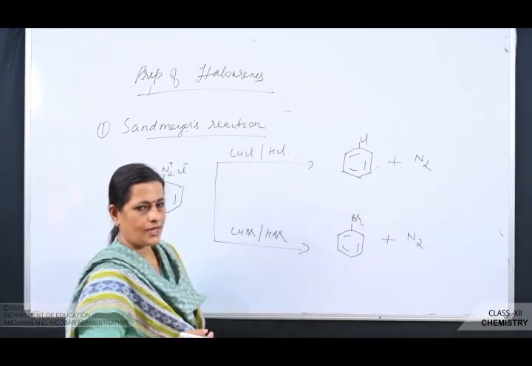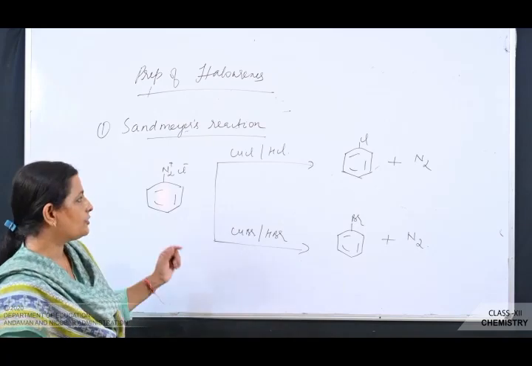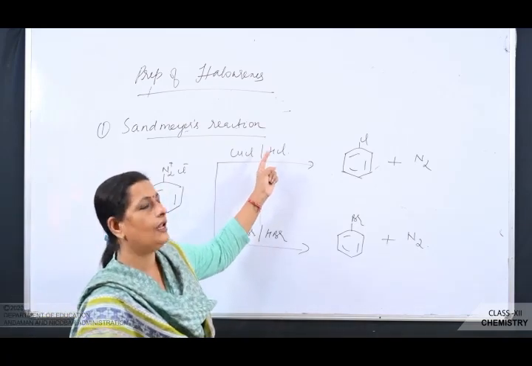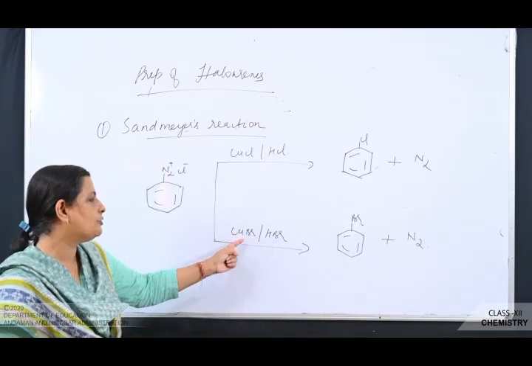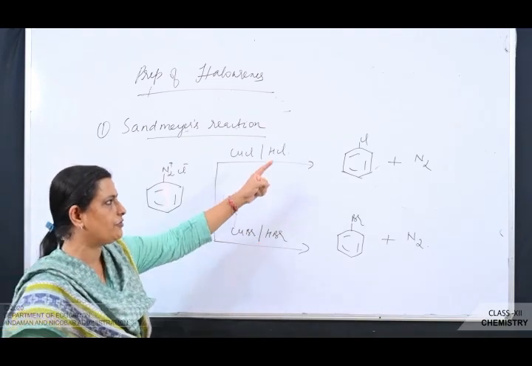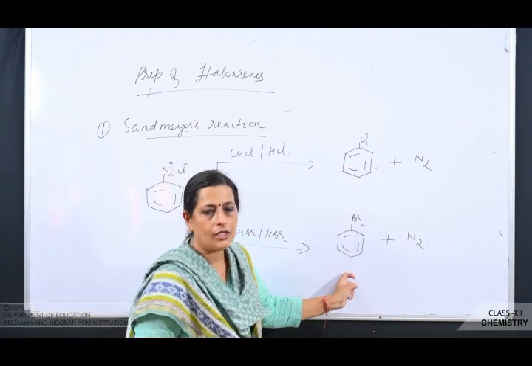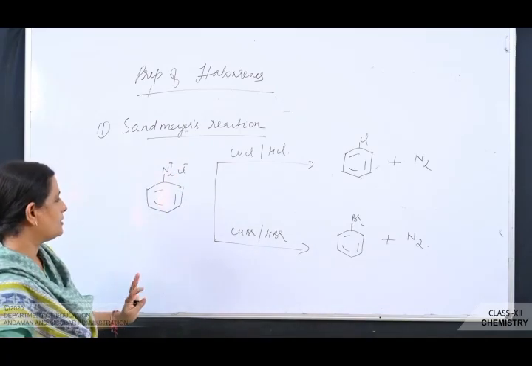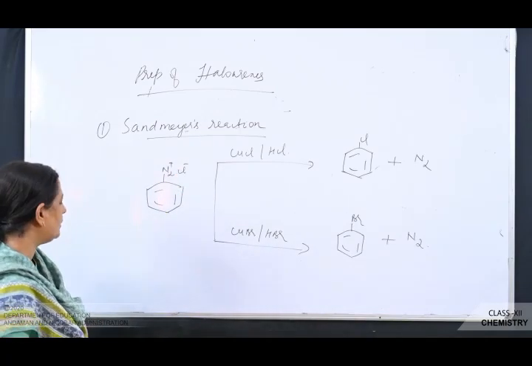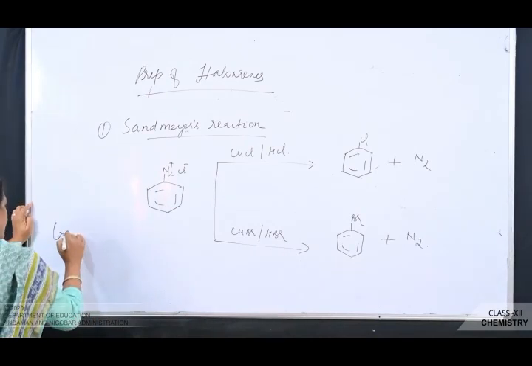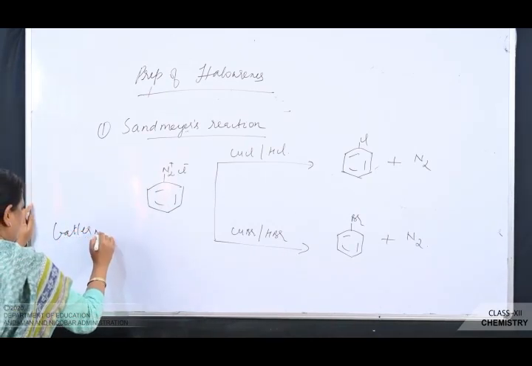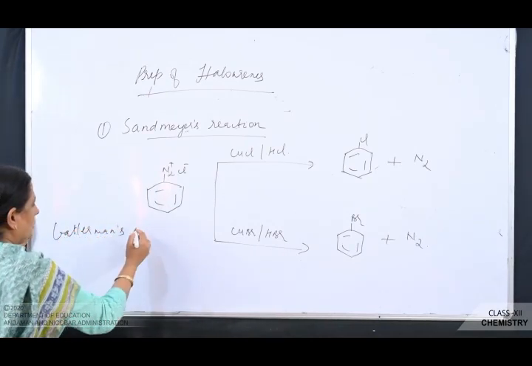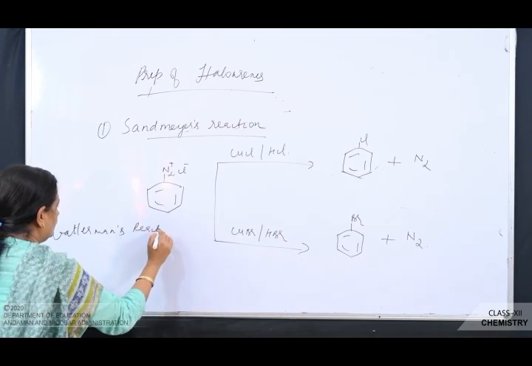So what is Sandmeyer's reaction? Benzene diazonium salt reacts with CuCl in presence of HCl or CuBr in presence of HBr to give you the corresponding chloro or bromobenzene. That is known as Sandmeyer's reaction. Next you see here, it's Gattermann's reaction. It's somewhat similar to Sandmeyer's reaction.